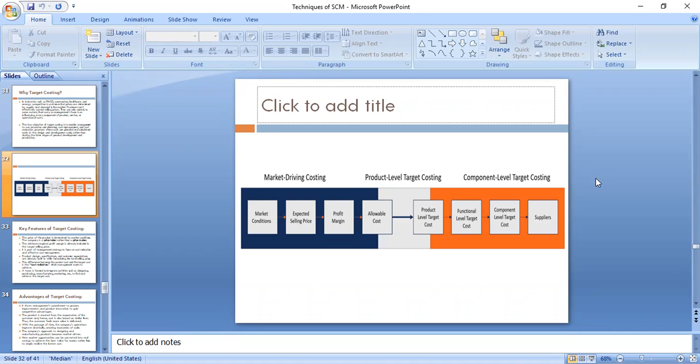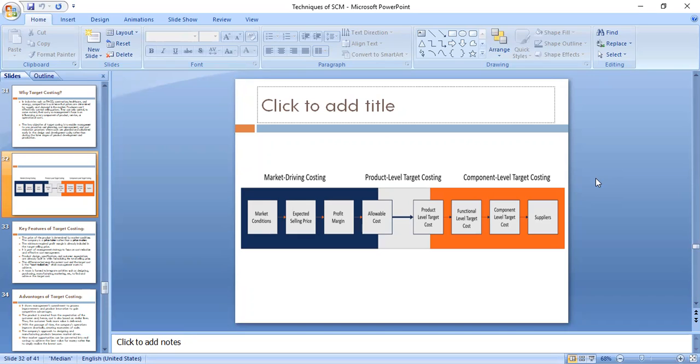Because of the market conditions, the expected selling price is changing, and this change will have an effect on profit margin. Now, because of lockdowns, companies have a lot of stock, as they could not distribute their products.